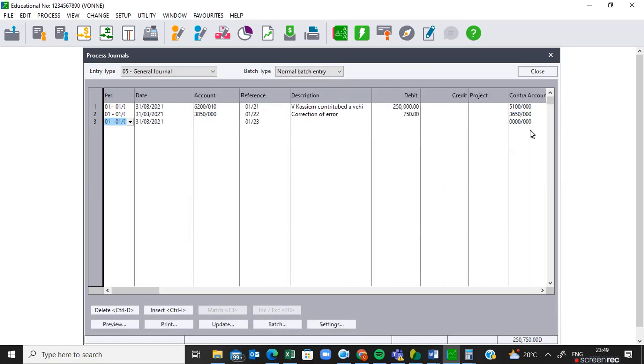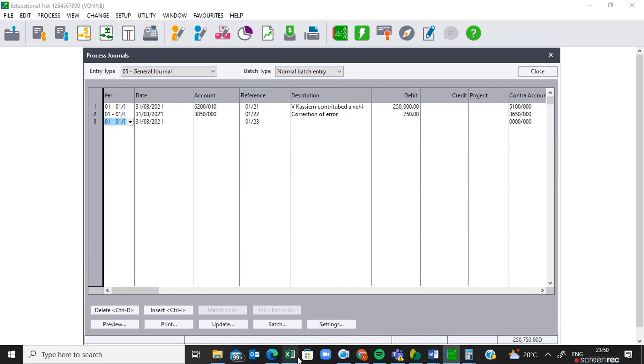So we have corrected the error. Then number 3, they say make the provision for depreciation on equipment at 25% per annum for March 2021. Show the calculation in the description field.